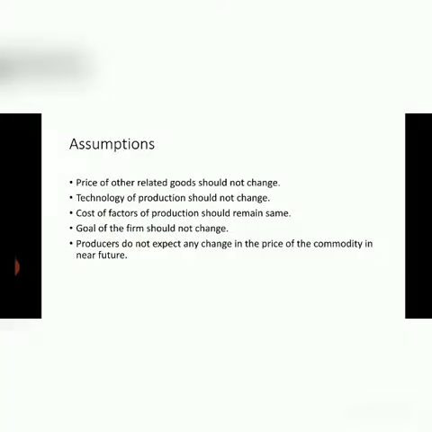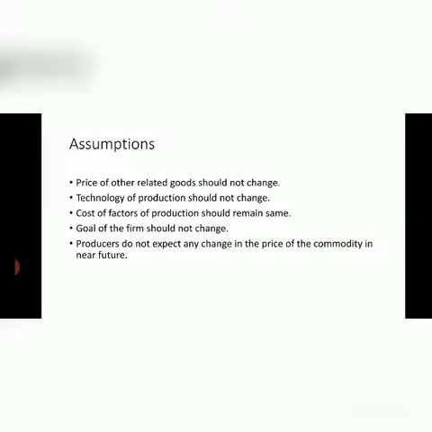Now we have the assumptions. The first assumption is price of other related goods should not change. It means if the price of other related goods is changing, then the law of supply is not applicable. It remains constant.